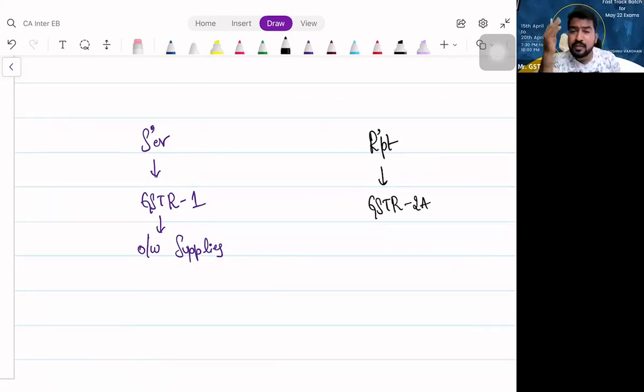So what happened? Because suppliers were not filing returns, recipients are not getting the 2A, yes or no? So there is some difference in the data. Even though I am eligible for 10 lakhs ITC, if I open my GSTR 2A, it is showing only 8 lakhs. Why? Because the people from whom I have purchased are not filing their GSTR1. Honest taxpayers, because of that, I am suffering, no?